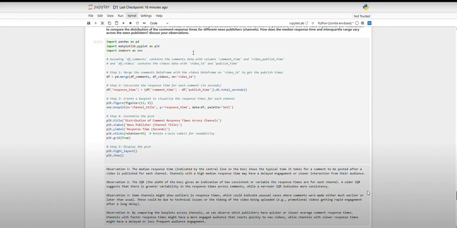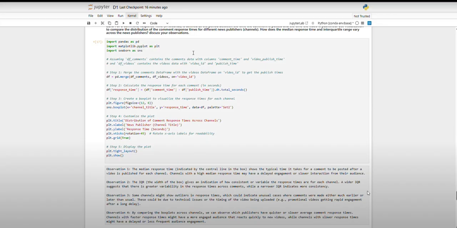The median response time, indicated by the central line in the box, shows the typical time it takes for a comment to be posted after a video is published. For channels with a high median response time, it means delayed engagement or slower video uptake. The second observation was the IQR. The IQR is the width of the box, and gives an indication of how consistent or variable the response times are for each channel. A wider IQR suggests greater variability in the response times across comments, while a narrower IQR indicates more consistency.